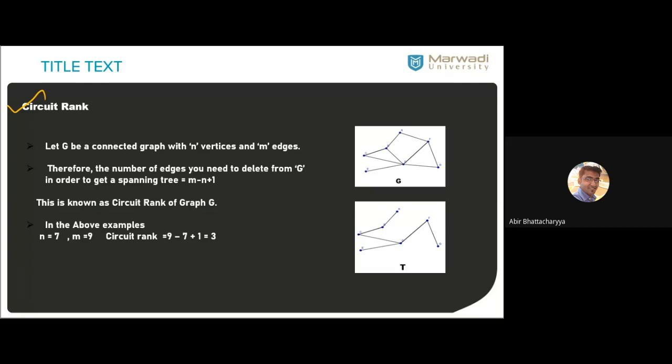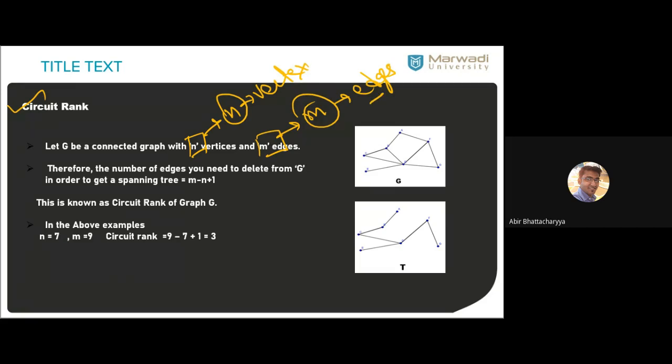So what is a circuit rank? Let G be a connected graph with N vertices and M edges.